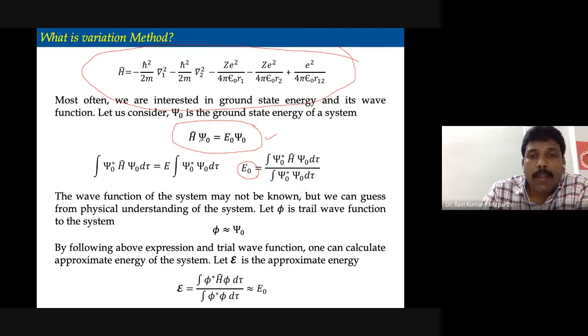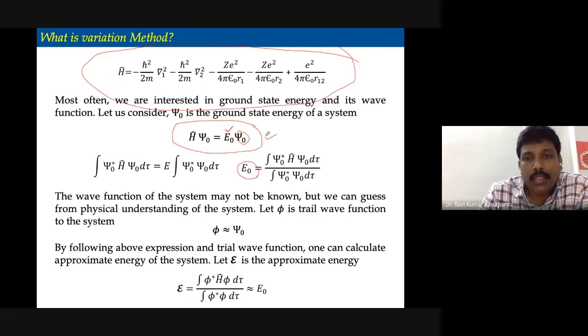We have the Schrodinger wave equation of a system, where we are primarily concerned with the ground state. What we want to do is calculate the energy of the system, and similarly what the wave function is. If these two things are known, that is fine for us. Of course, that was the purpose of the perturbation method also. We are primarily interested in the eigenfunctions and eigenvalues. Now, how do you do that actually?